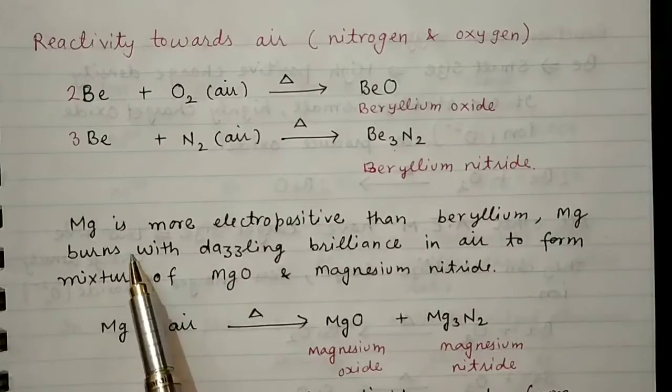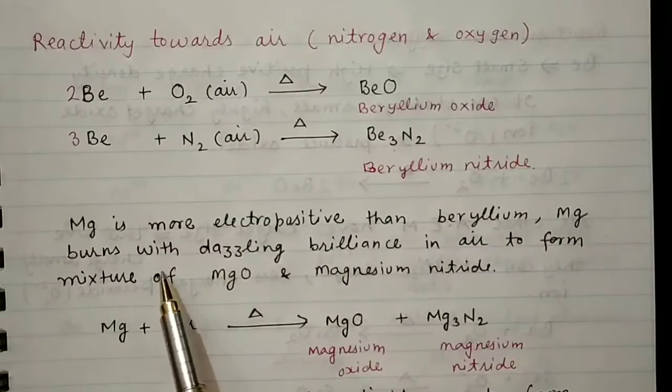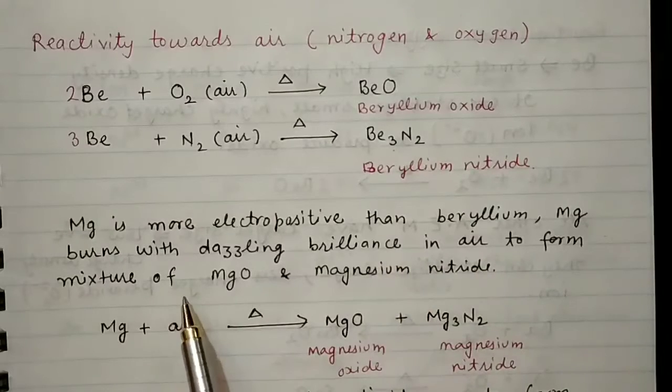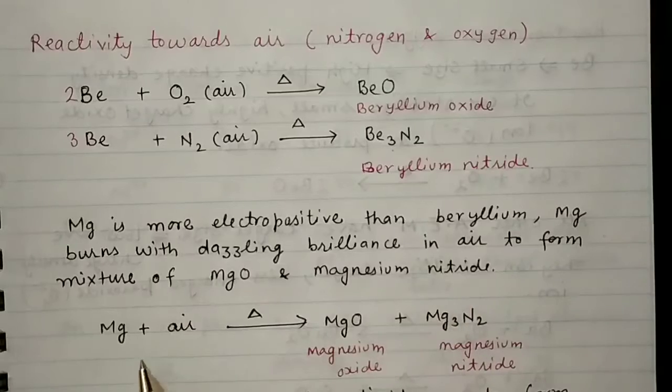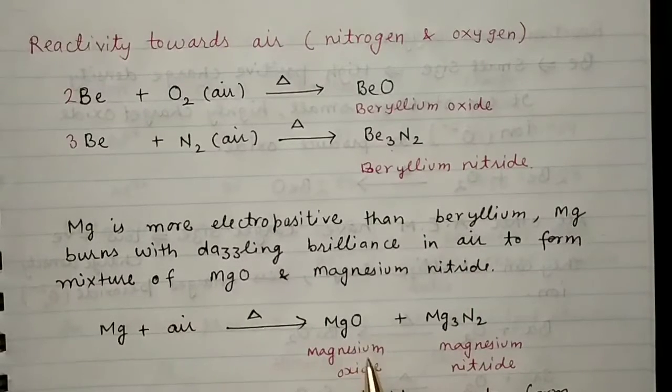Magnesium is more electropositive than beryllium. Magnesium burns with dazzling brilliance in air to form a mixture of magnesium oxide and magnesium nitride. Here when magnesium is treated with air, we get magnesium oxide along with magnesium nitride.